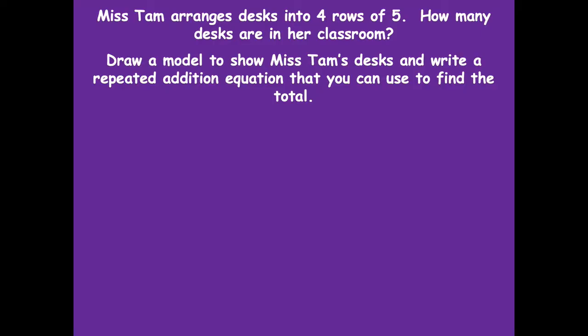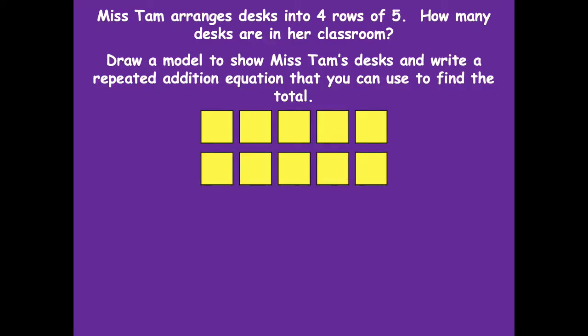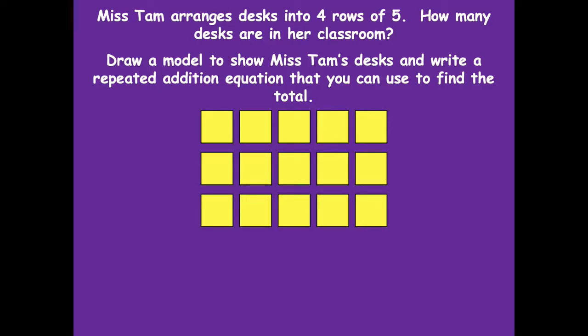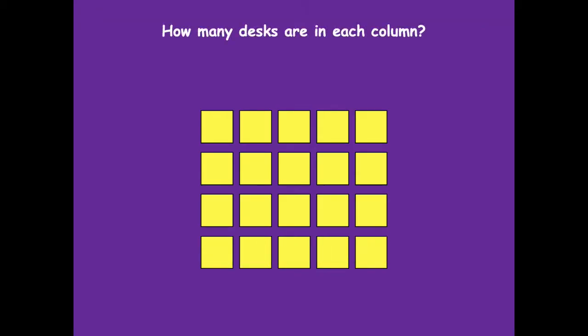Otherwise, here we go. All right, so I have 1 row of 5, right? Because it said 4 rows of 5. So that's 5 in this row, 5 in the second row, 5 in the third row, and 5 in the fourth row. How many desks are in each column? 4 desks, right? Columns go up and down.